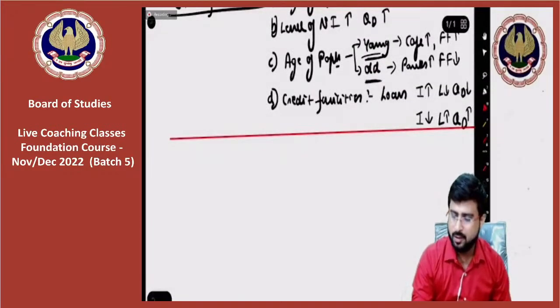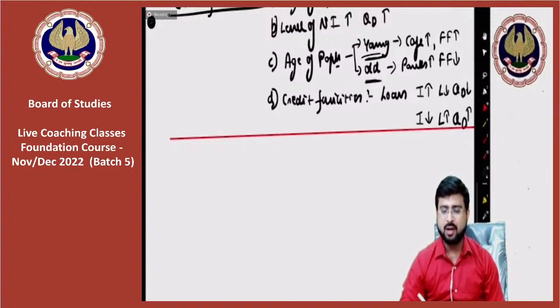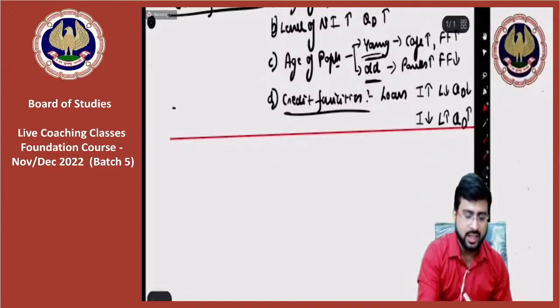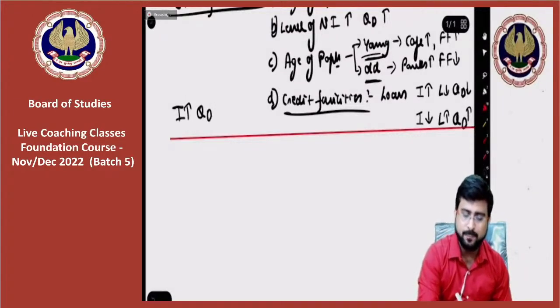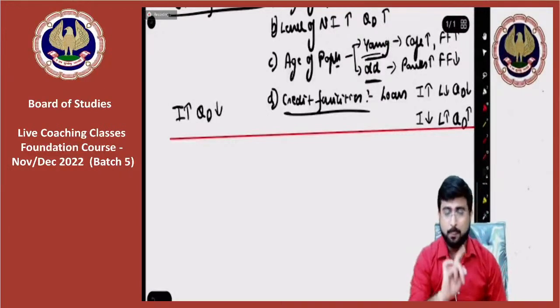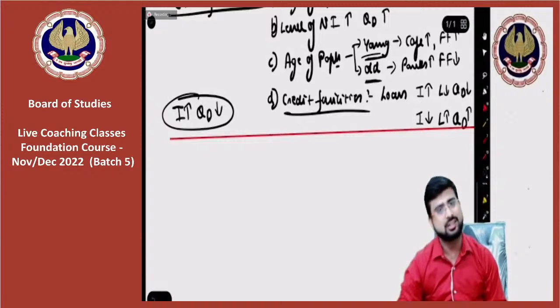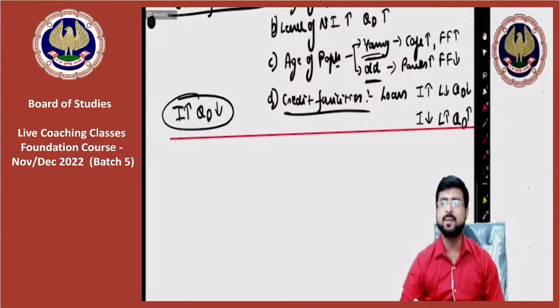Okay, now moving on. Our friend Priyanshu was asking, sir, what does indirect relationship mean? Priyanshu, I explained in this credit facility, like if interests are getting more expensive, consumers' demand will fall. So opposite behavior, one is rising, the other is falling. That, my dear friend, is called indirect relationship. Okay, moving on.